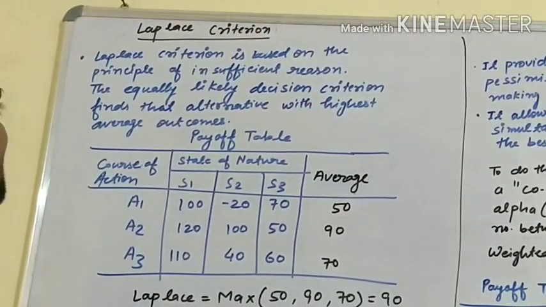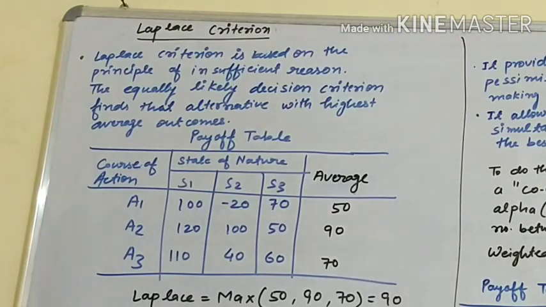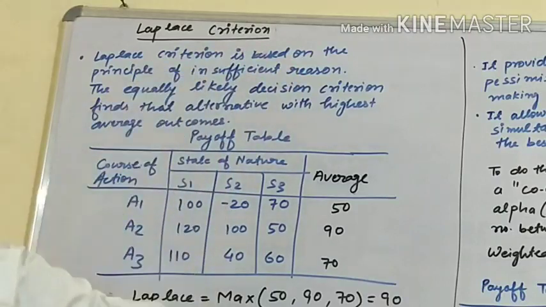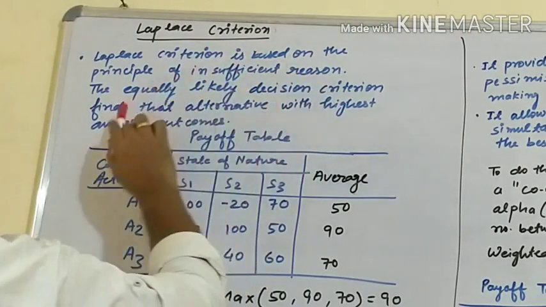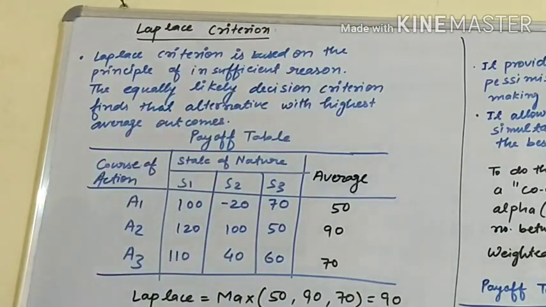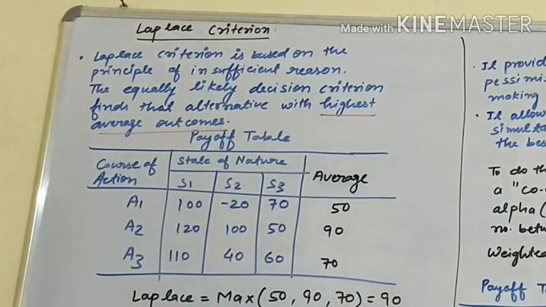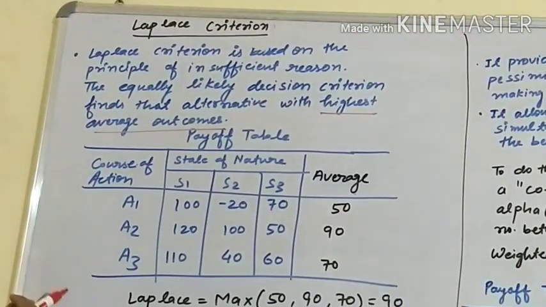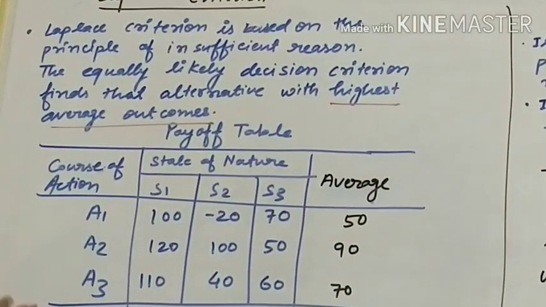Let's see the next criterion, Laplace criterion. What is Laplace criterion? It is based on the principle of insufficient reason. The equally likely decision criterion finds the alternative with the highest average outcome. Under Laplace criterion, we find the average, and the maximum average value is our decision, meaning the alternative we choose.